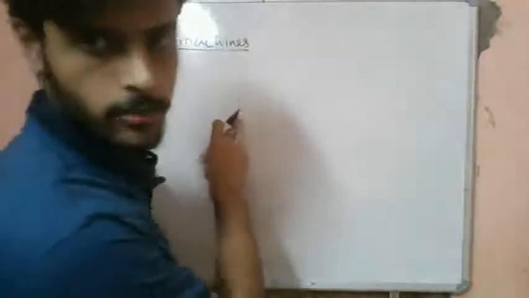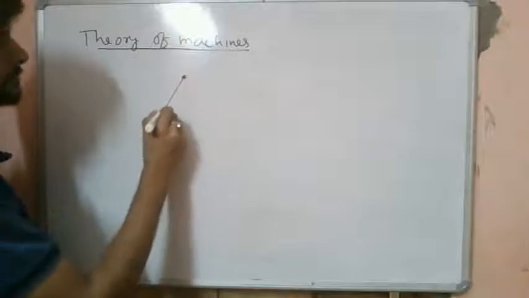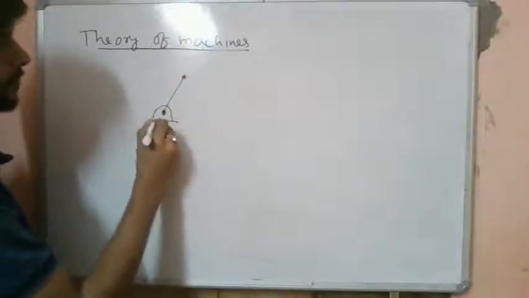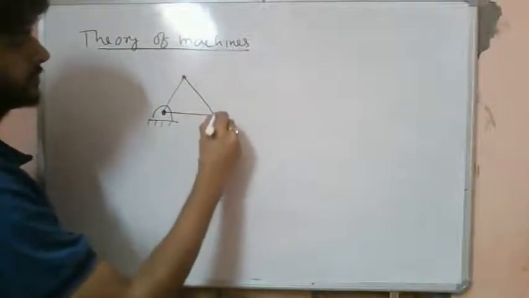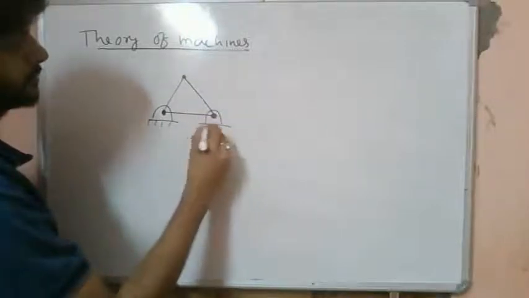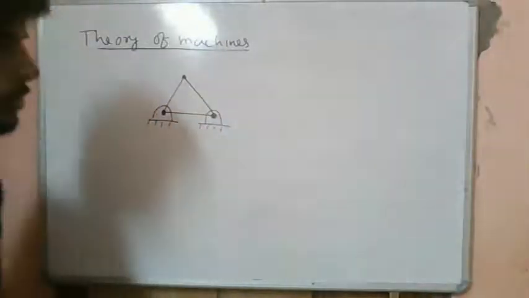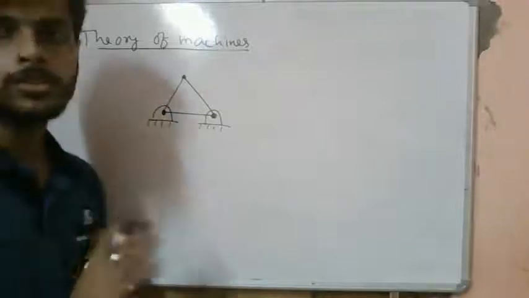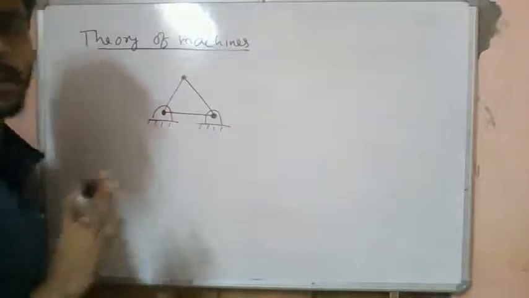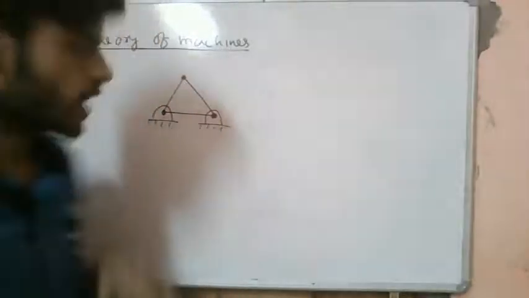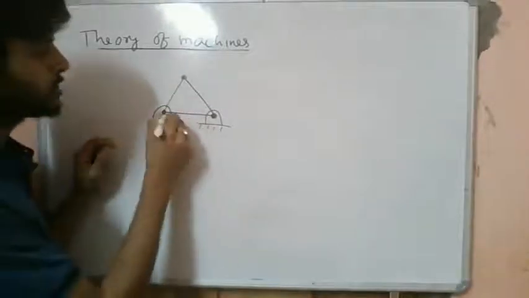So let's consider the structure that we have considered right now. So this is a pin joint. Okay, so this is the structure that we have considered right now. So we know that this will not have any relative motion. So let's find it out from the Gruebler's criterion. For any type of mechanism analysis, the ground frame will always be numbered as 1. Okay, so this will be considered as the first link.